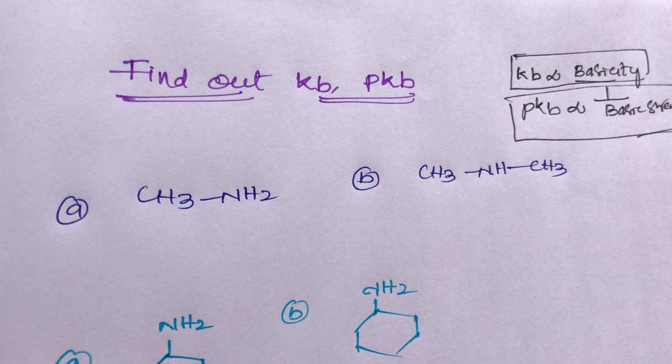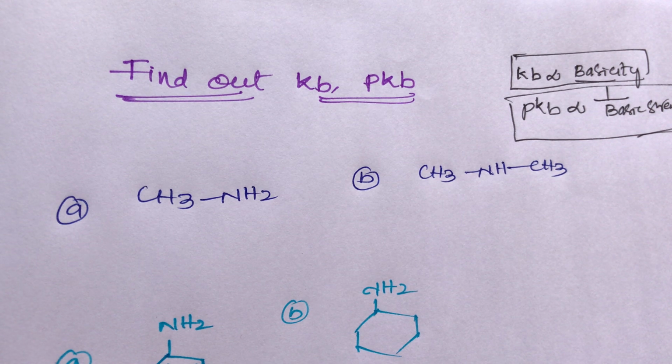Strong bases always have a higher Kb value. Strong basic strength compounds always have a higher Kb value, and compounds with less basic strength always have a lower Kb value.